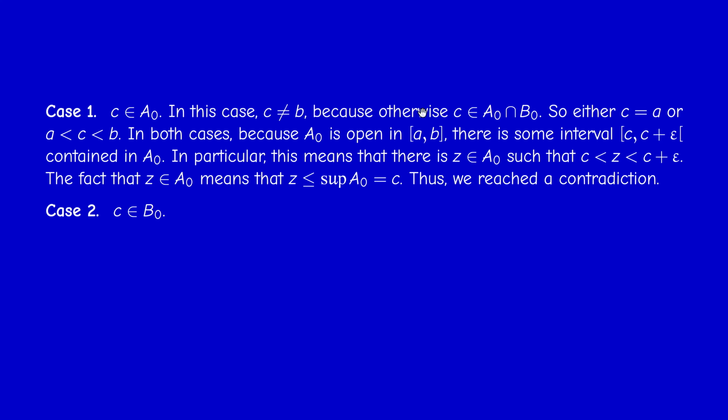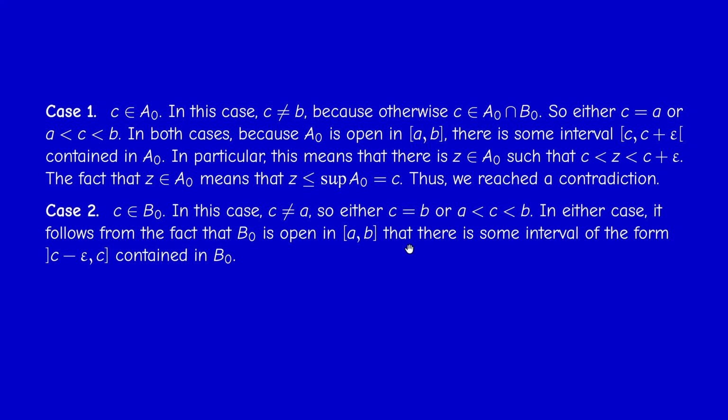Now, the other case is that C is in capital B0. And in this case, it's a little bit symmetric. So C cannot be equal to A because A belongs to both A0 and B0. So this is impossible, actually. So for the same reason, either C equals B or C is strictly between A and B. And in either case, we can find a positive number epsilon such that the semi-open interval C minus epsilon, C is contained in B0. If C is strictly less than B, we can take C minus epsilon, C plus epsilon.